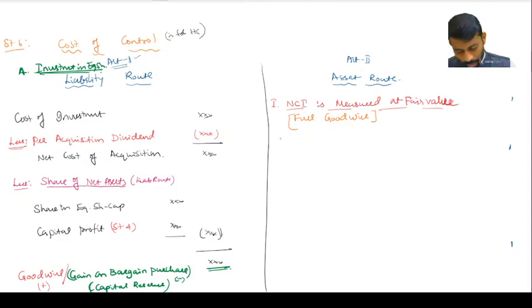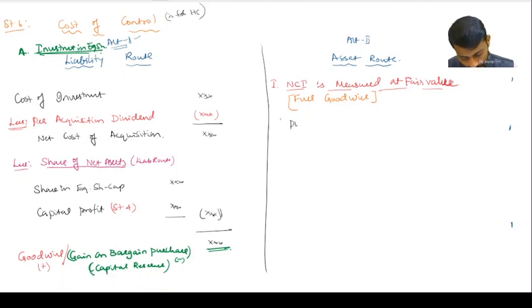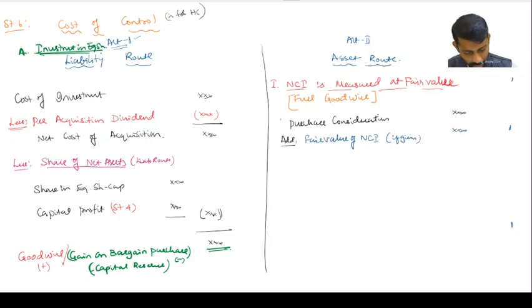Therefore, here the formula is: purchase consideration, add, very important, fair value of NCI if given. Correct? That is the key here. If fair values are given, then only the fair value model is applicable. Are you understanding? Yes, sir.